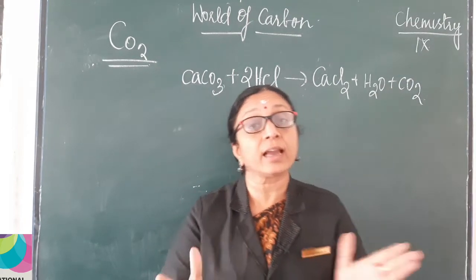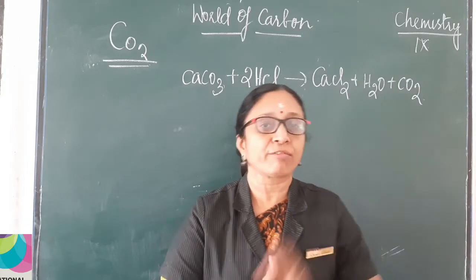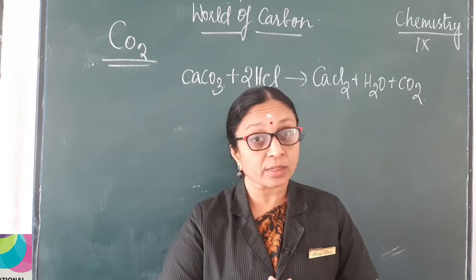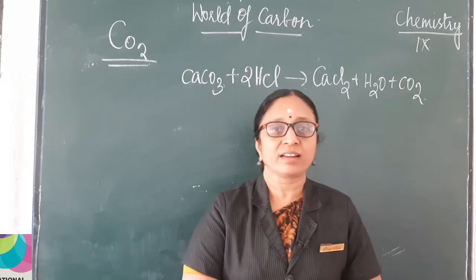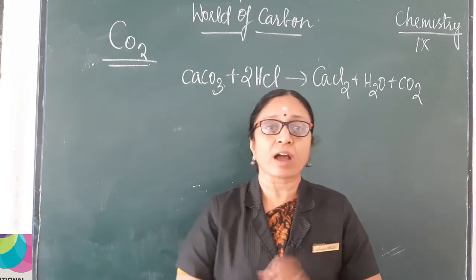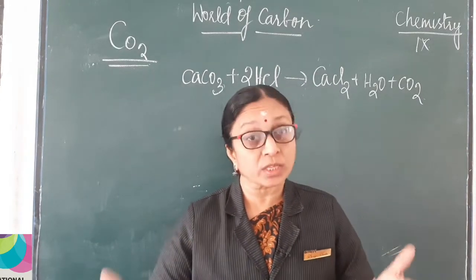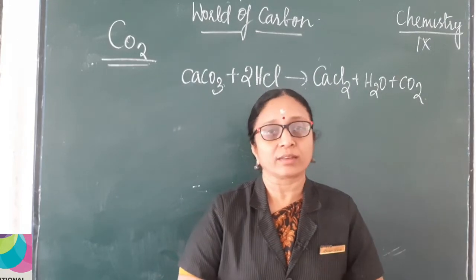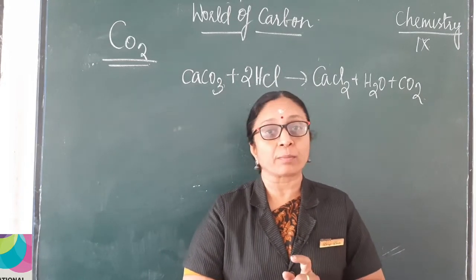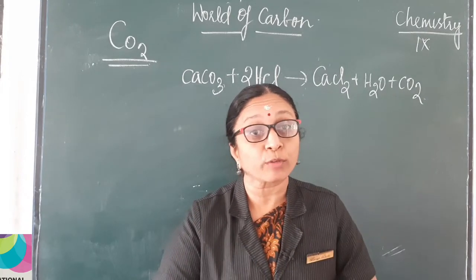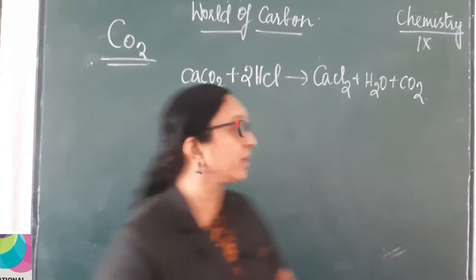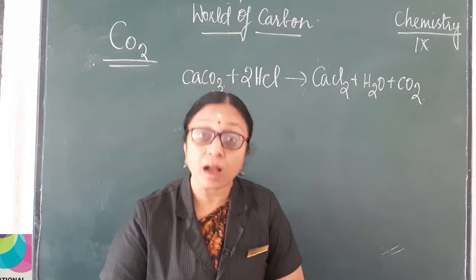In that we had a detailed study about diamond and graphite. We understood the difference between these two allotropes because of their chemical structure, right? We also studied some non-crystalline forms of allotropes of carbon. They are coal, coke, wood charcoal, bone charcoal, all that, right? Today we will discuss some important compounds of carbon. Can you say the important compound of carbon which is present in the atmosphere? Yes, it's carbon dioxide. So today we are going to study carbon dioxide.